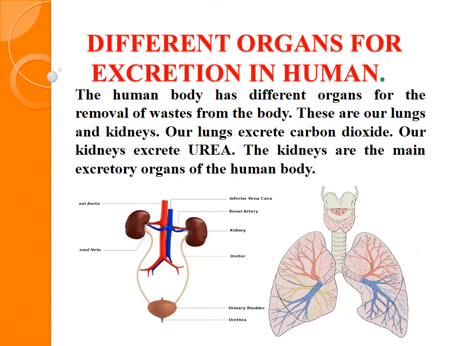Now we will discuss the different organs of excretion in humans. What are the organs required for excretion in human beings? Because the human being is a higher animal, we have a 4-chamber heart. As a multicellular organism, we have to perform various types of functions throughout the day. So the excretory organs are the lungs, see here the lungs, and the kidney.